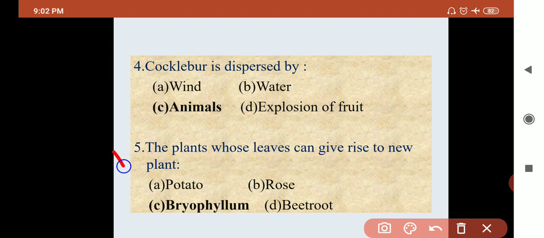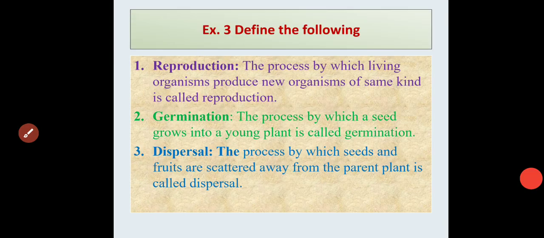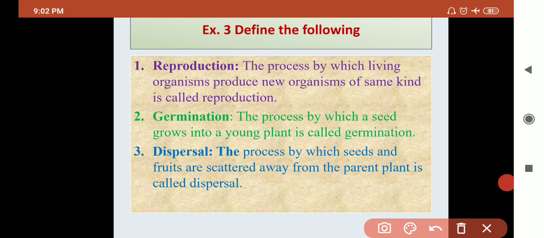Question number 5, the plants whose leaves can give rise to a new plant. Which plant has leaves that grow into a new plant? Is it potato? No. Rose? No, wrong answer. Beetroot? No, it is also a wrong answer. Then what is the correct answer? Bryophyllum. Bryophyllum leaves grow into a new plant. So your answer is C, bryophyllum.